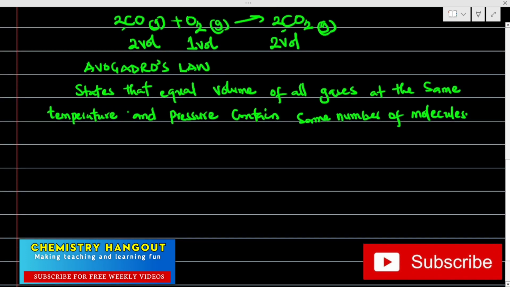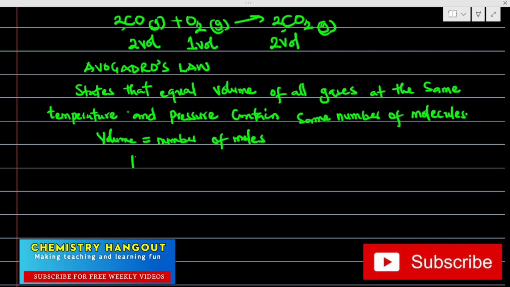What Avogadro is saying here is that equal volumes of all gases at the same temperature and pressure contain the same number of molecules. So what Avogadro is saying is that volume is equal to the number of moles. That's what Avogadro is actually saying. And look at how Avogadro's postulation now explains the postulation of Gay-Lussac.